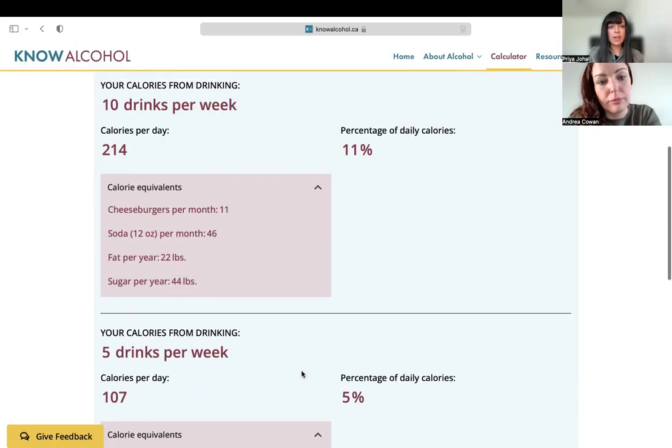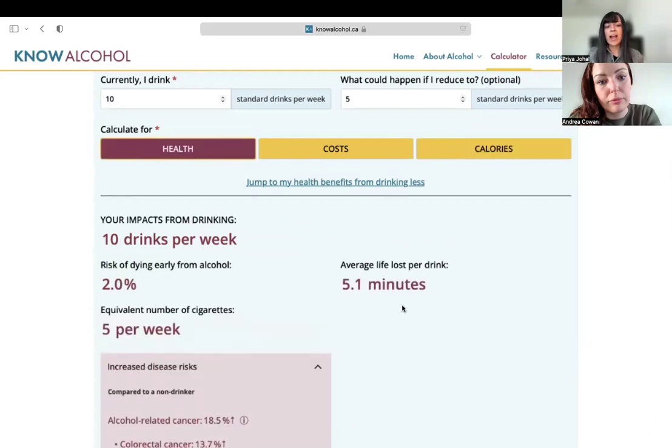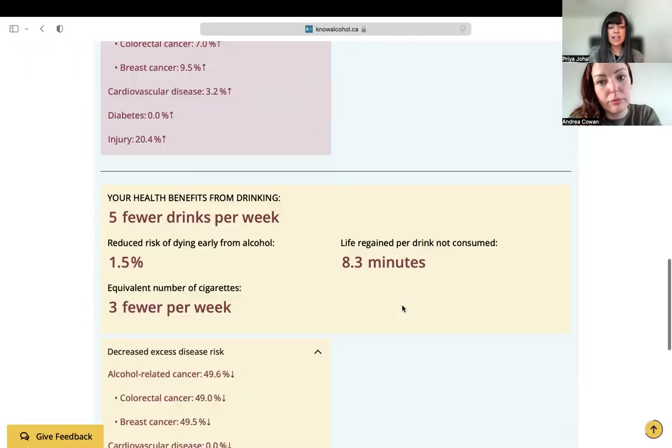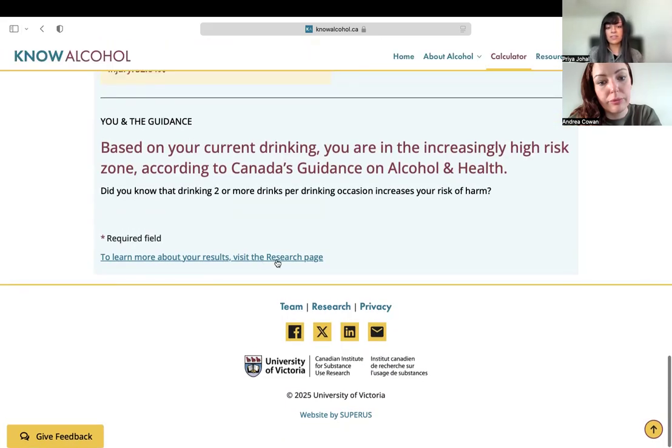And if folks want more information about how we came to calculate some of these results and what these results mean, at the bottom, they're directed to visit our research page, which details a lot of the methods and math behind these numbers, which were developed by the epidemiologists who worked on Canada's guidance on alcohol and health and all of the modeling behind that.